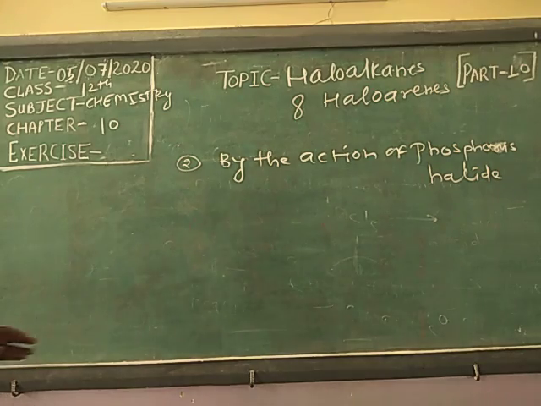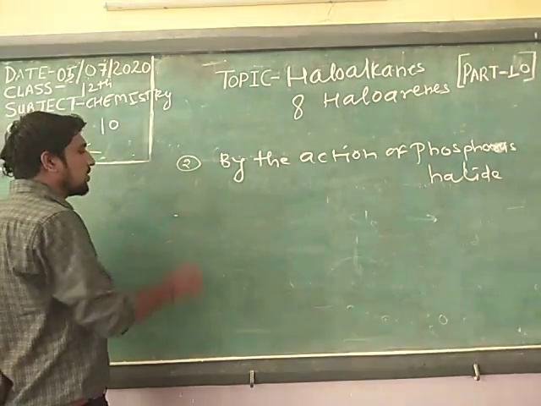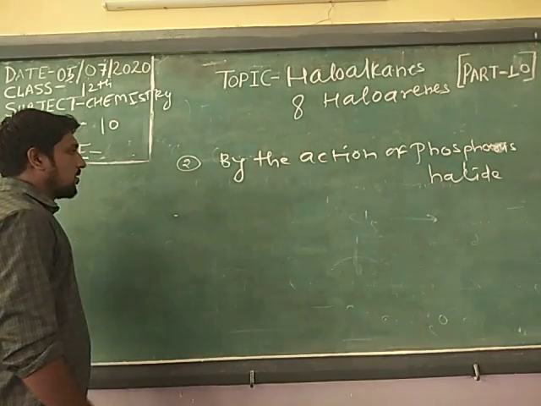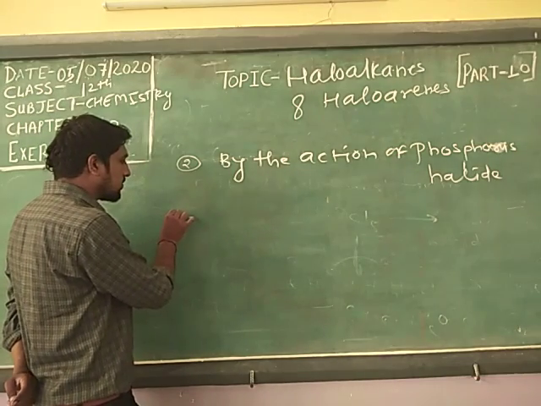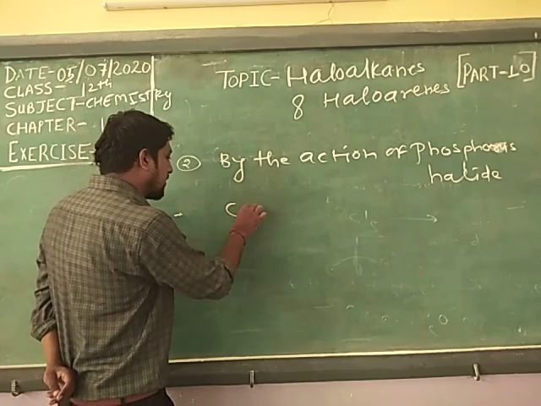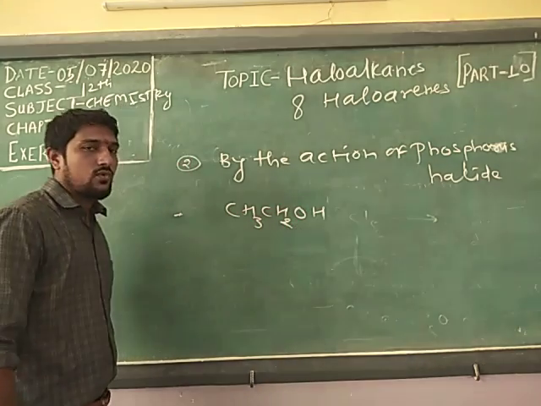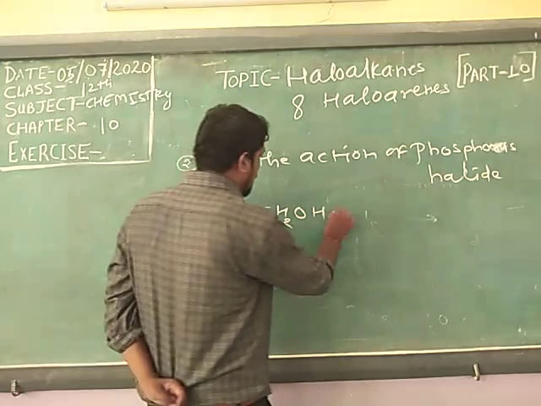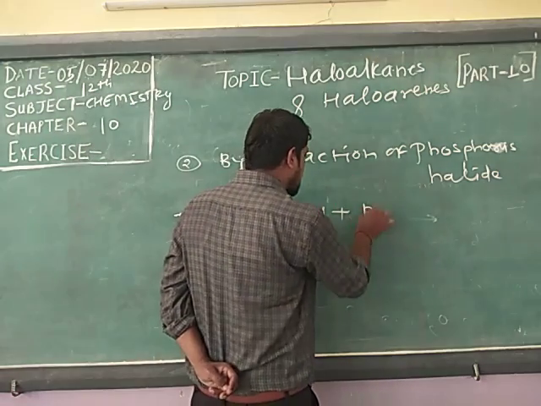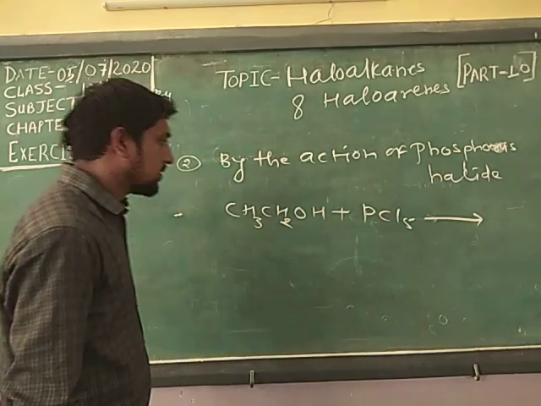Then the next one is by the action of phosphorus halide. Okay, in this reaction, first take one alcoholic group. What is the name of this compound? It is ethanol, and it reacts with phosphorus pentachloride.